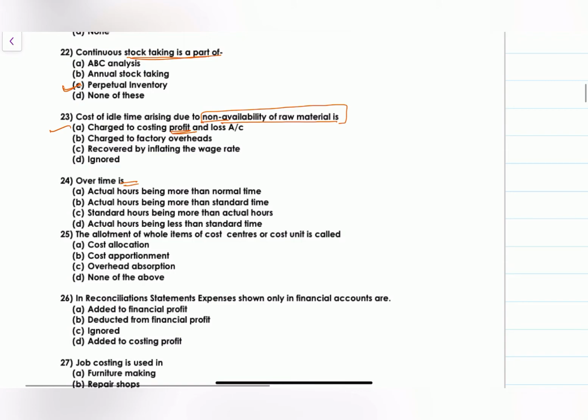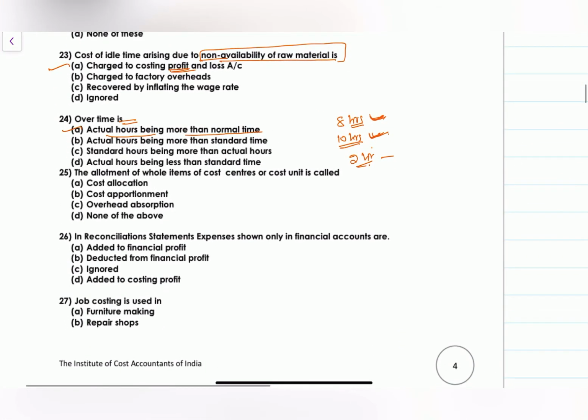Overtime is what? Overtime is in the sense what? In a day actually you are supposed to work for 8 hours. If you are working for 10 hours, then 2 hours will be your overtime. So if your total working hours, actual hours are more than the normal hours, then it is overtime. Actual hours being more than the normal hours. Normal hours are 8, but actually you worked for 10 hours. So this one is the right answer. Actual hours being more than the normal time.